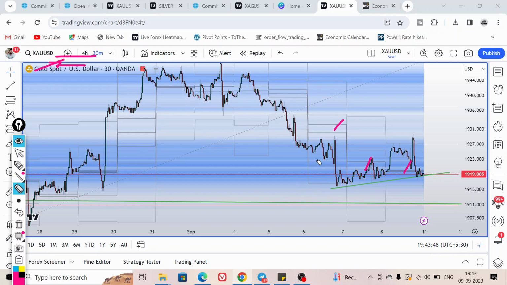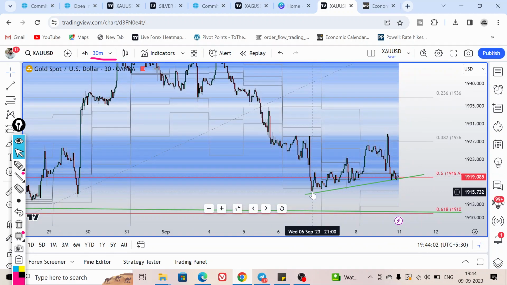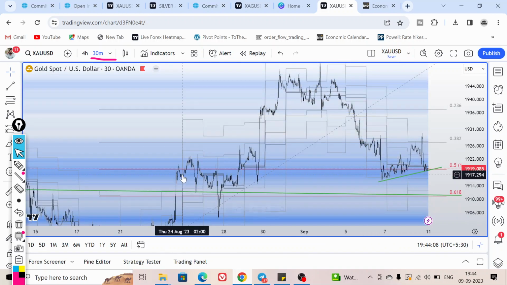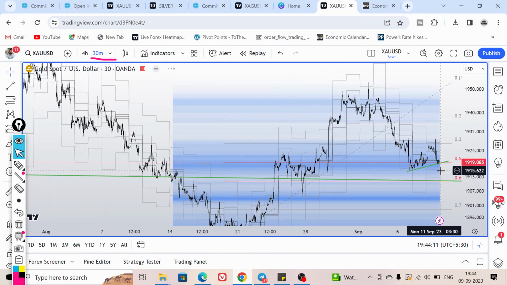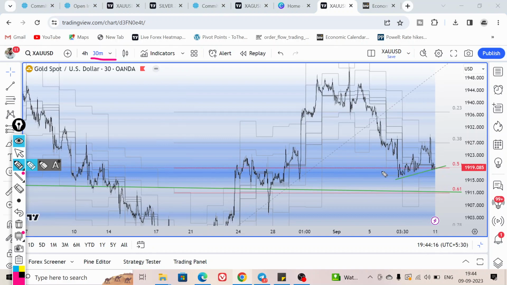Now let's move on to the price action behavior. In the previous week, on the 30-minute chart, after this good decline gold price took support at the price level of 1915. If we scroll back, the price range around 1915 to 1920 is a good level of support on the volume profile.